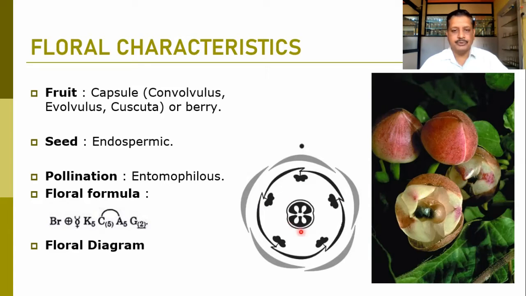At the center we have shown the ovary, TS of ovary, and it is a bilocular ovary, bicarpellary syncarpous. Here you can observe the bilocular ovary, and in each locule there can be 2 ovules.